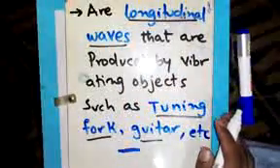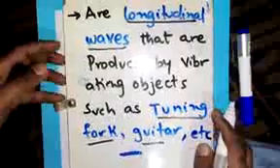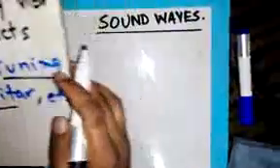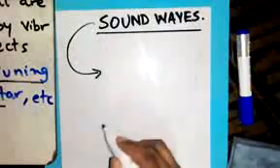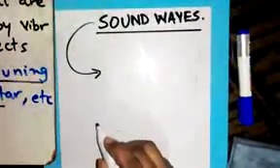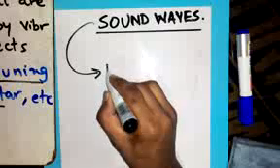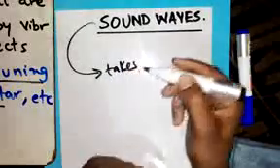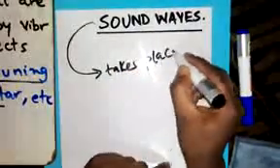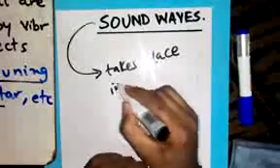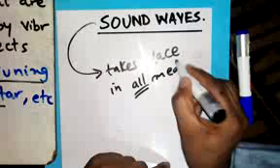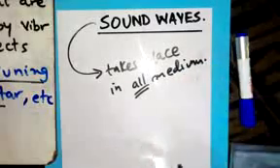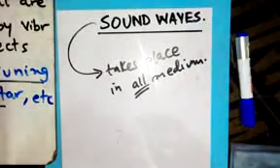Due to the fact that sound wave is a longitudinal wave, sound waves take place in all media.